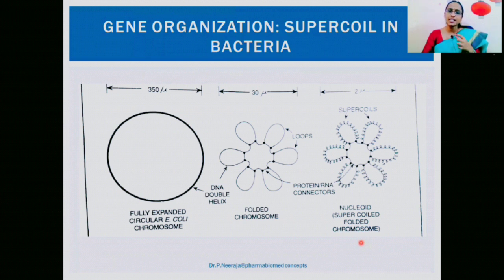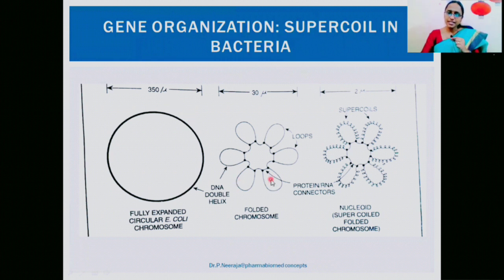There is one mechanism that is called supercoiling. So what is this supercoiling? Now you can see this is a circular DNA, a fully expanded DNA. This is present in one example which I took, Escherichia coli. It is an example of bacteria. Here the length of the DNA is 350 microns.